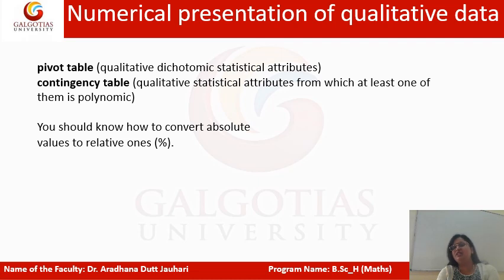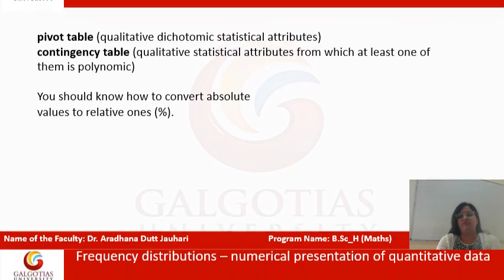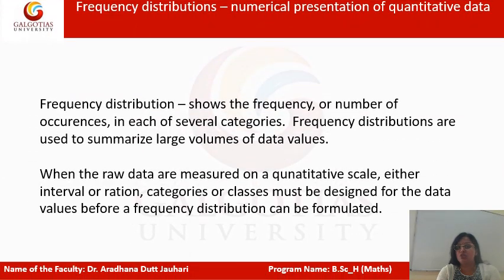Now, the numerical representation of qualitative data is by pivot table and contingency table. In both cases, you will study it with the help of graphs. First you should know what a frequency distribution is. It shows the frequency, the number of occurrences of any event or data, how many times a particular data value is repeated.